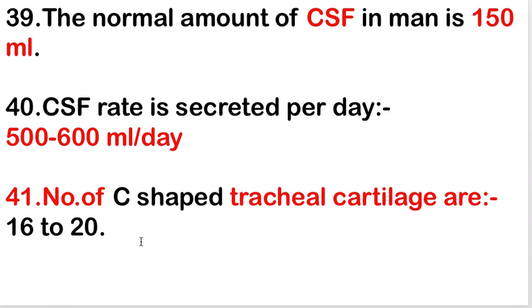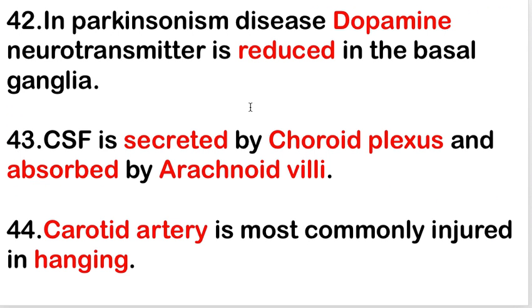Next is number of C-shaped tracheal cartilage are 16 to 20 C-shaped tracheal cartilage present. Next is in Parkinson disease, dopamine neurotransmitter is reduced in the basal ganglia. In Parkinson's disease, dopamine level is decreased or reduced. Next is CSF is secreted by choroid plexus and absorbed by the arachnoid villi. Main function of choroid plexus is secretion of cerebrospinal fluid and it will be absorbed in the arachnoid villi.